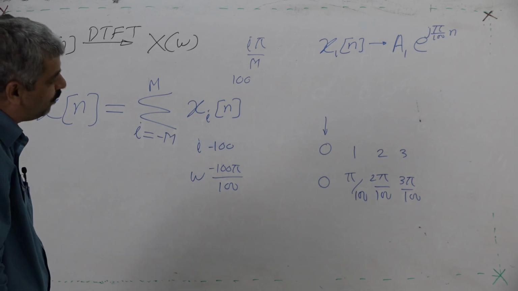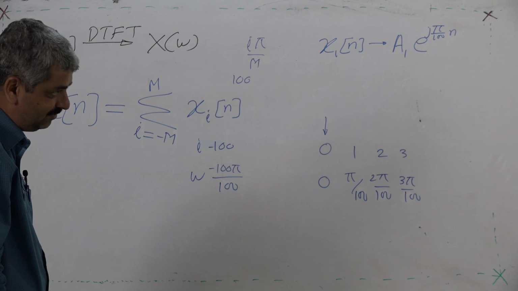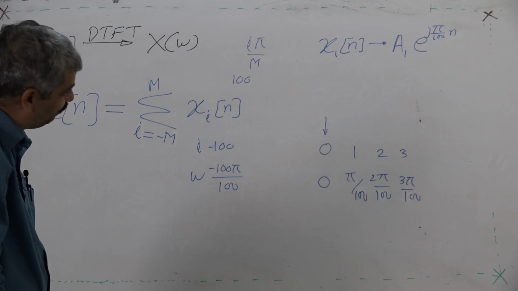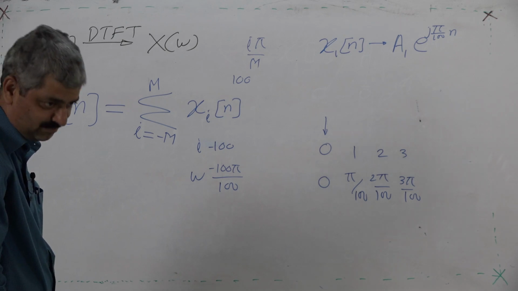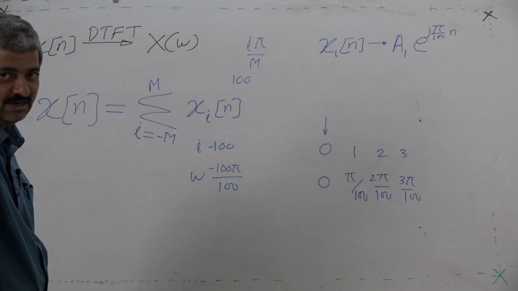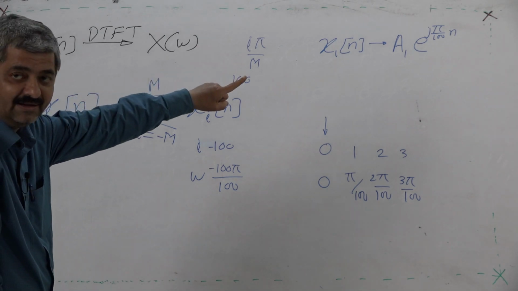So, what is going to happen? For n equal to 0, it will be 0. For n equal to 100, it would be e raised to j pi. For n equal to 200, it would be e raised to j 2 pi.